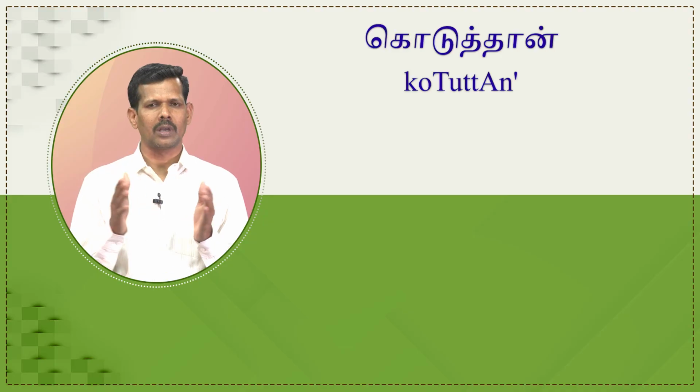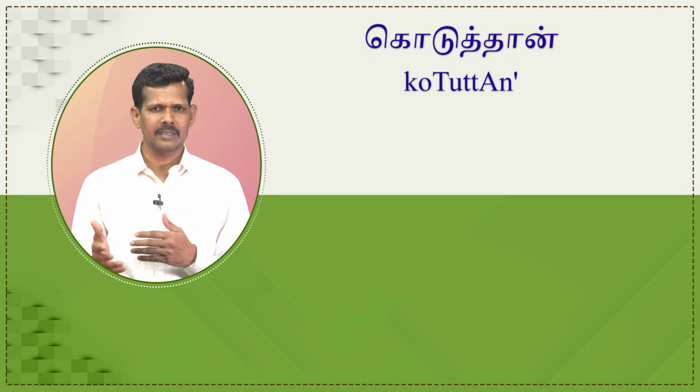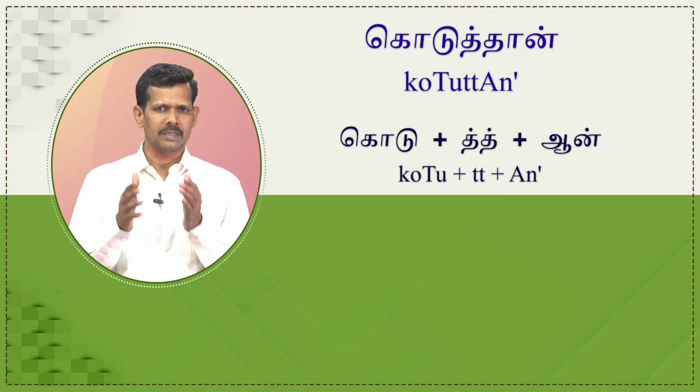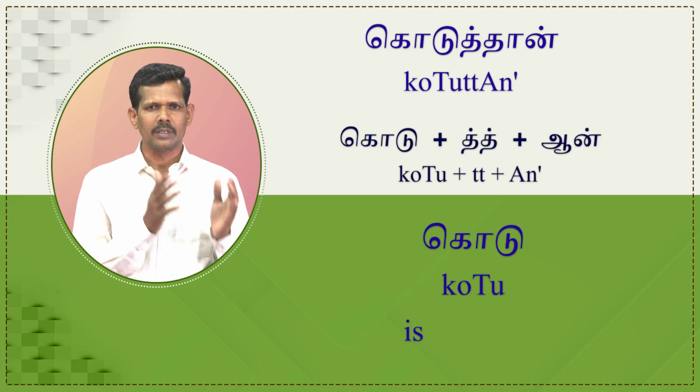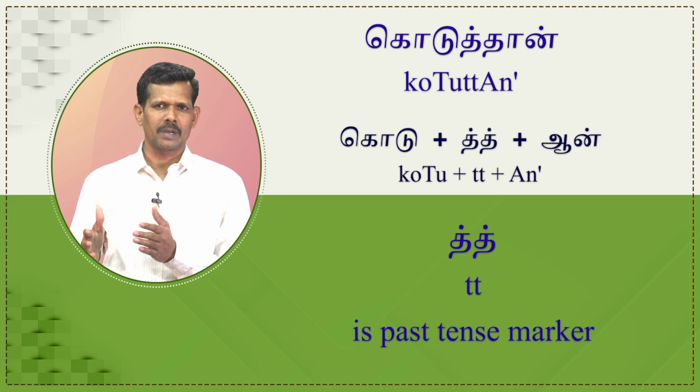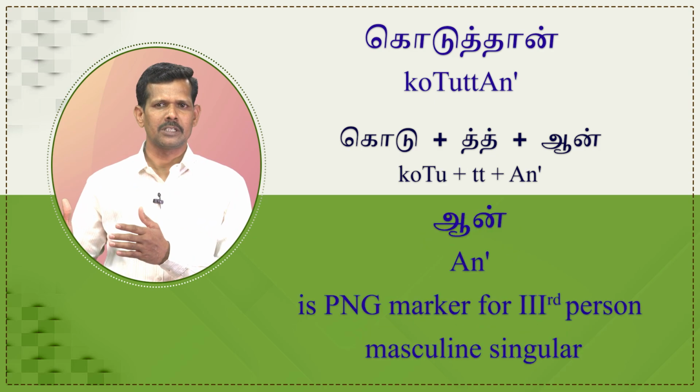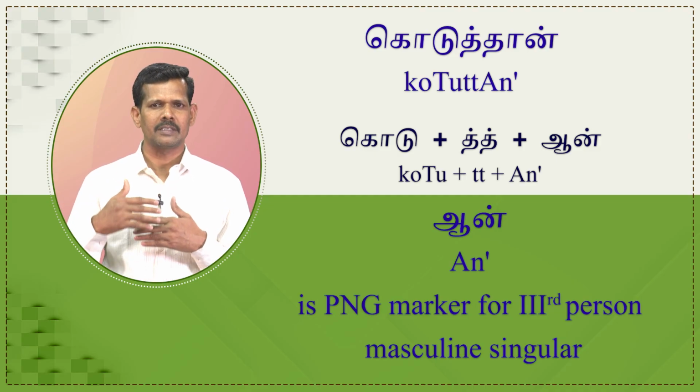Let us look into another example கொடுத்தான். It is segmented as கொடு plus double th plus an. Here கொடு is verb root, double th is past tense marker, an is PNG marker for third person masculine singular. We have successfully introduced all the 8 past tense markers. Now let us see the simple past negation.